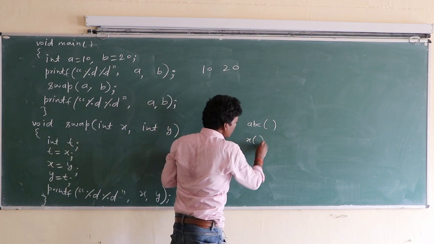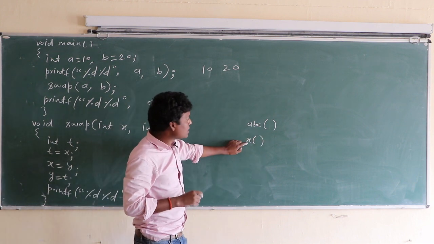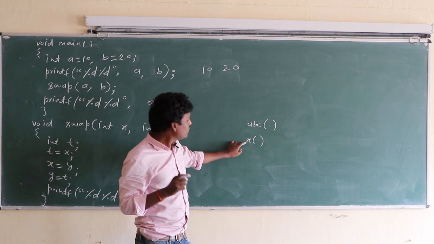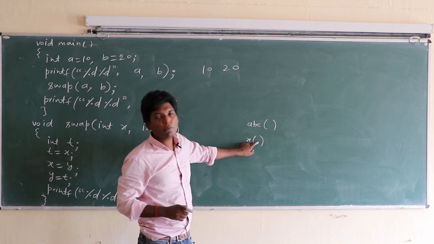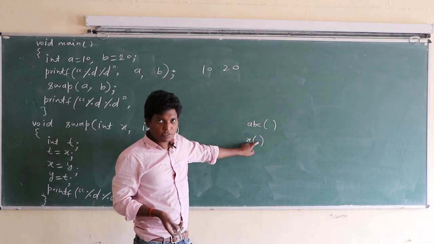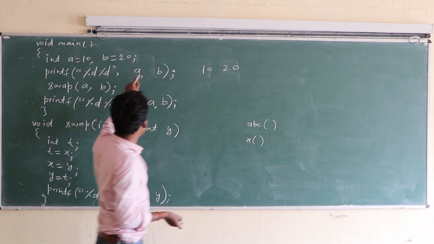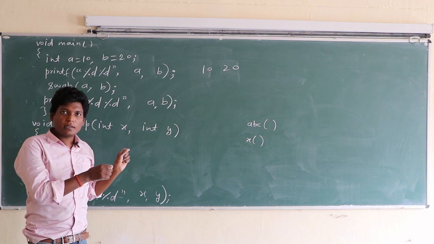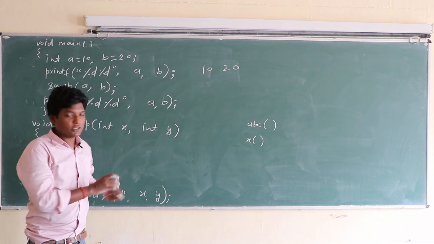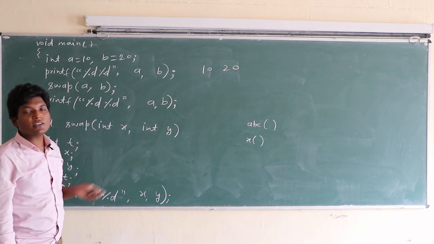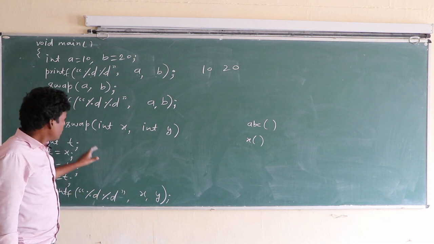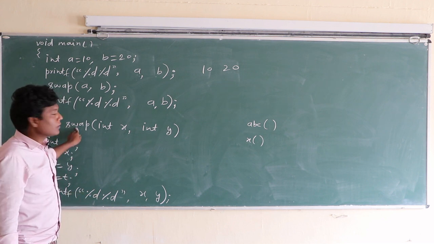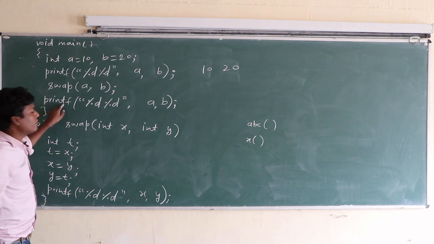X is also a function, as a valid name followed by small brackets. So in this program, there are three functions: main function, swap function, and printf function.